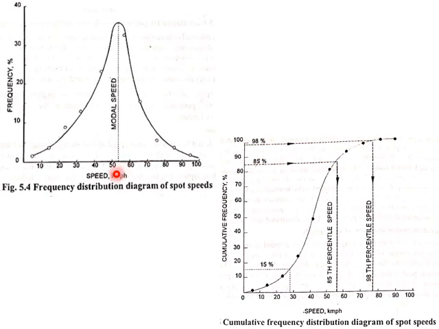In this slide you can see the frequency distribution diagram. You have the average speeds in the x-axis in both cases, and percentage of vehicles in the y-axis here; in the cumulative diagram it is a cumulative percentage. From the frequency distribution diagram you obtain the modal speed, and from the cumulative frequency distribution diagram you get the 85th percentile speed and also the 98th percentile speed. The 85th percentile speed is usually taken as the safe speed limit. The 98th percentile speed is usually taken as the design speed.